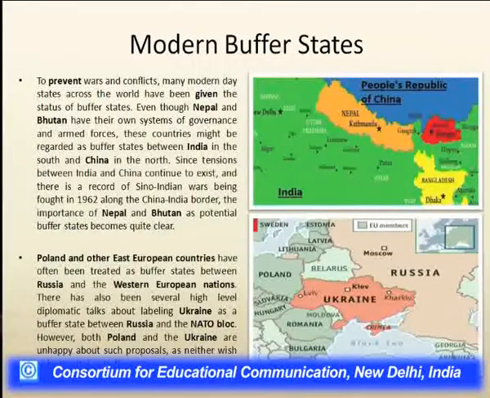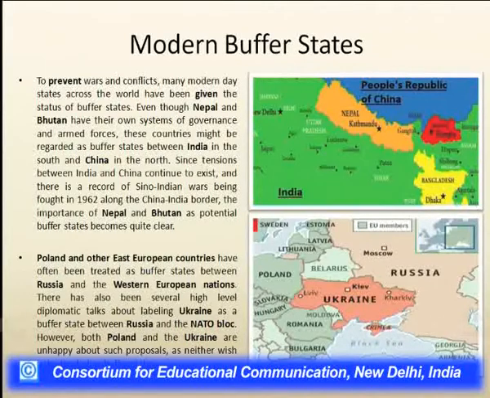Since the tension between India and China is prevalent, starting from the war fought in 1962, the importance of Nepal and Bhutan as potential buffer states becomes very clear. In fact, Poland and the other East European countries are also regarded as buffer states between the eastern side, Russia, and the West European nations.